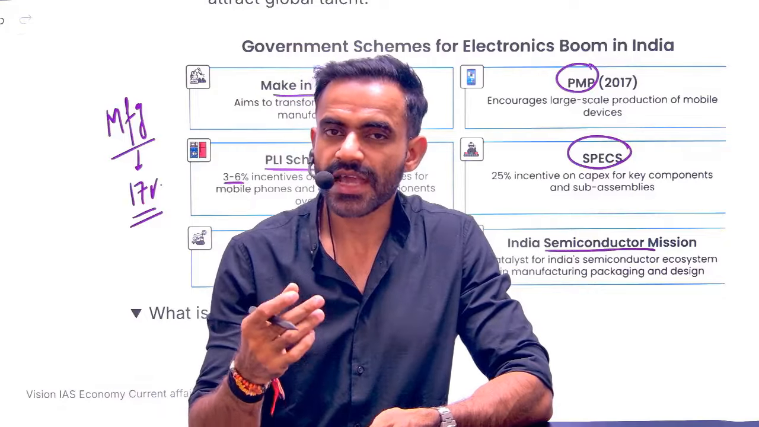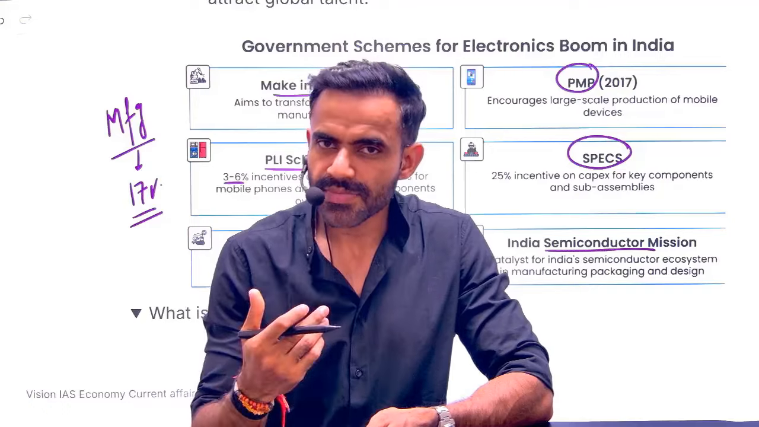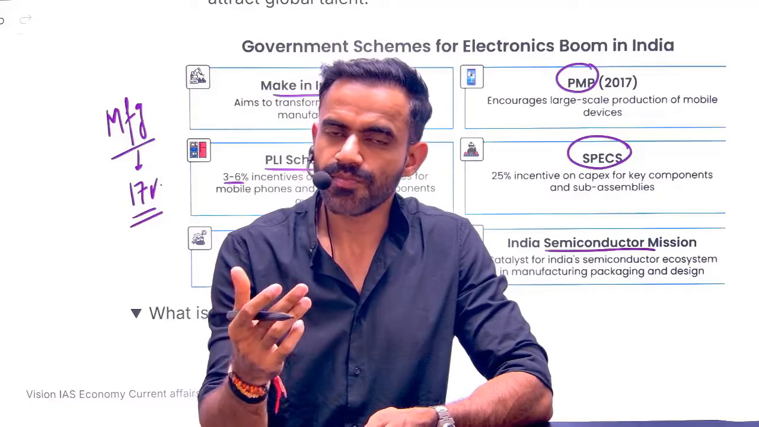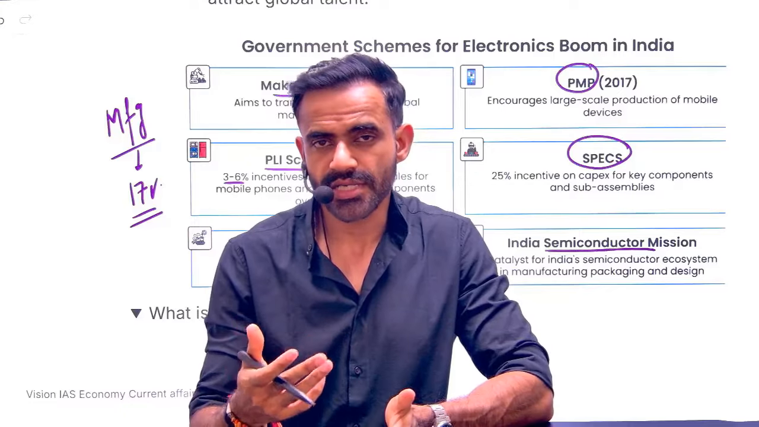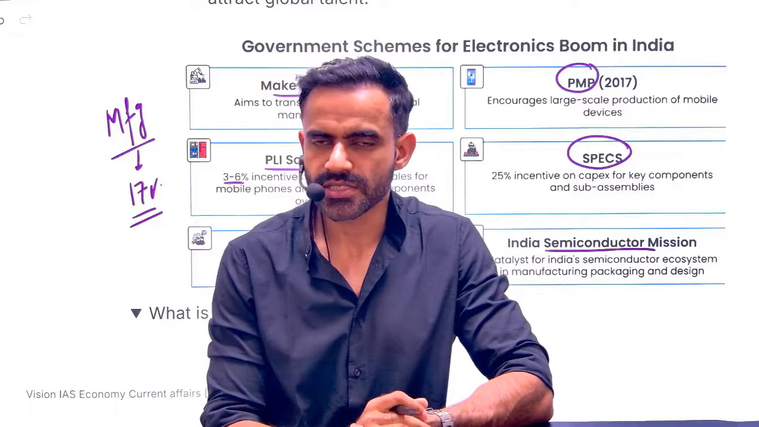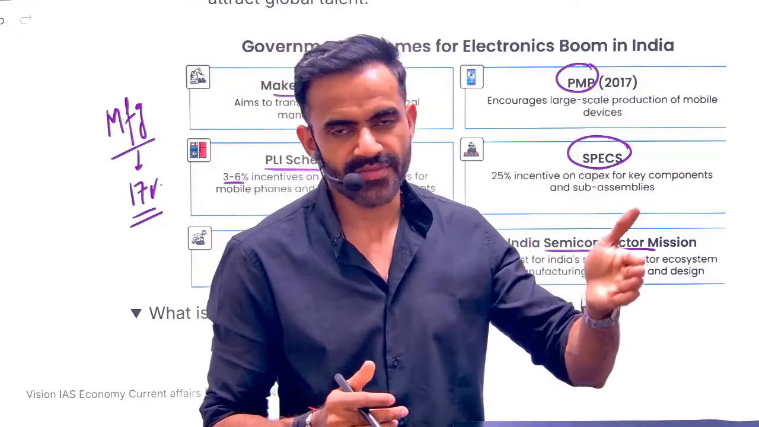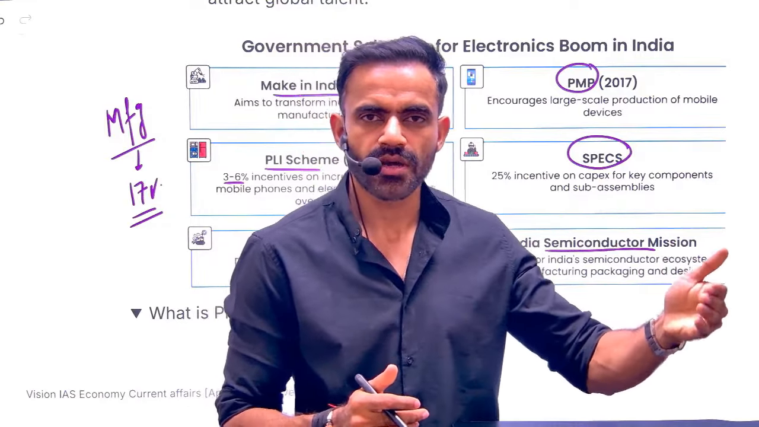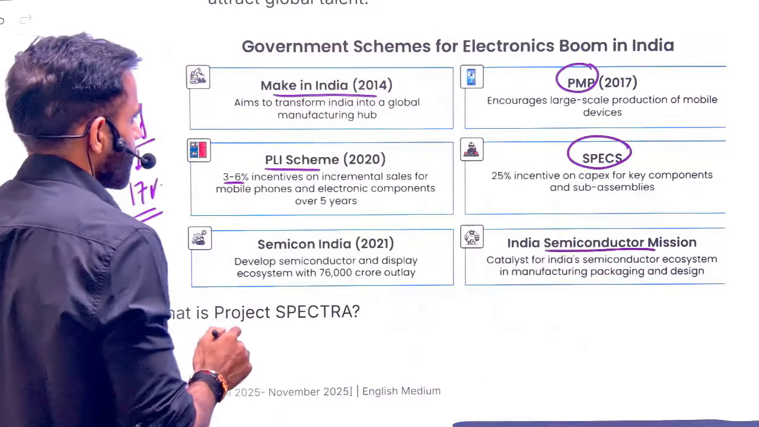Okay, after that we have PLI. What is PLI? Production Linked Incentive. In a very simple sense, the government is giving you an incentive based on your production. So these are some of the initiatives. Apart from that, we have also discussed the phased manufacturing scheme, where we are going to start manufacturing components, and then overall we will start manufacturing the entire equipment. So these are some of the schemes.